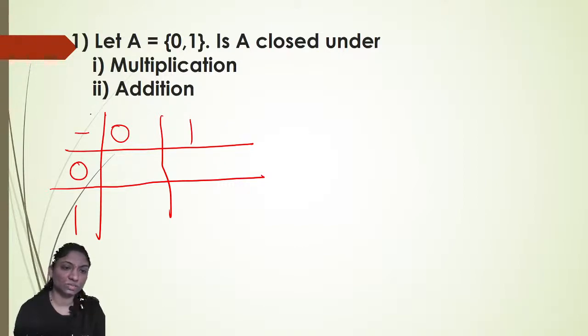First we will see multiplication, or dot. 0 into 0 is 0, 0 into 1 is 0, 1 into 0 is 0, and 1 into 1 is 1.